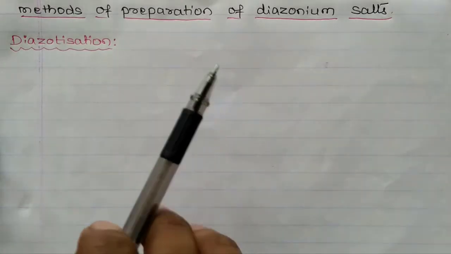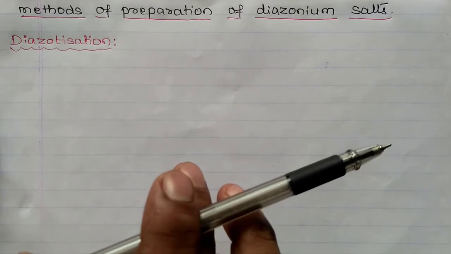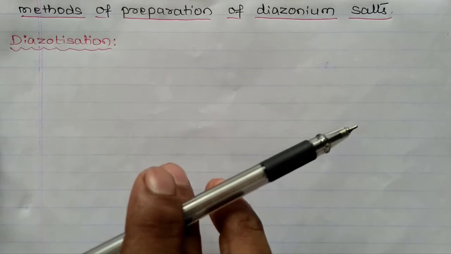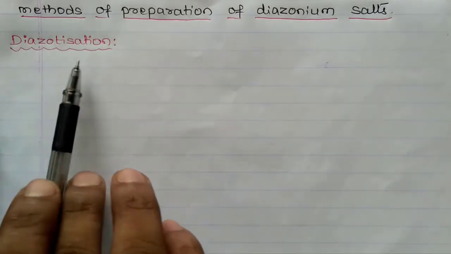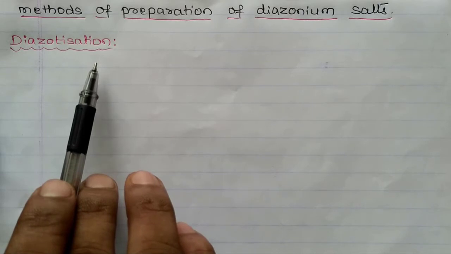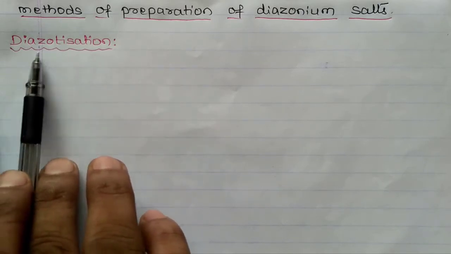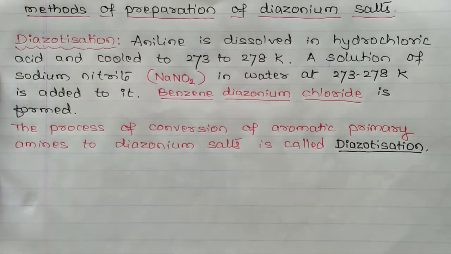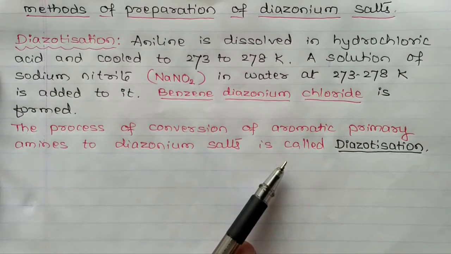Now let us discuss the method of preparation of diazonium salts by the process called diazotization. First, aniline is dissolved in dilute hydrochloric acid and cooled to 273 to 278 Kelvin. A solution of sodium nitrite in water is added. Benzene diazonium chloride is formed, and this process is called diazotization. The process of conversion of aromatic primary amines to diazonium salt is called diazotization.